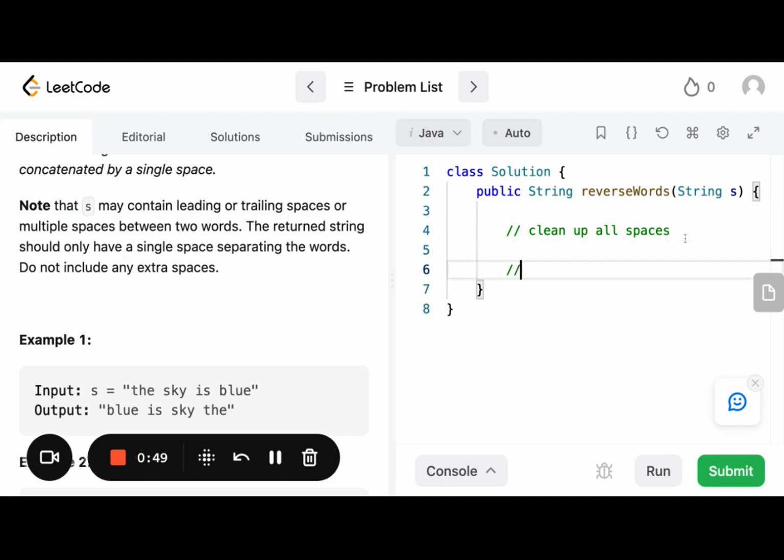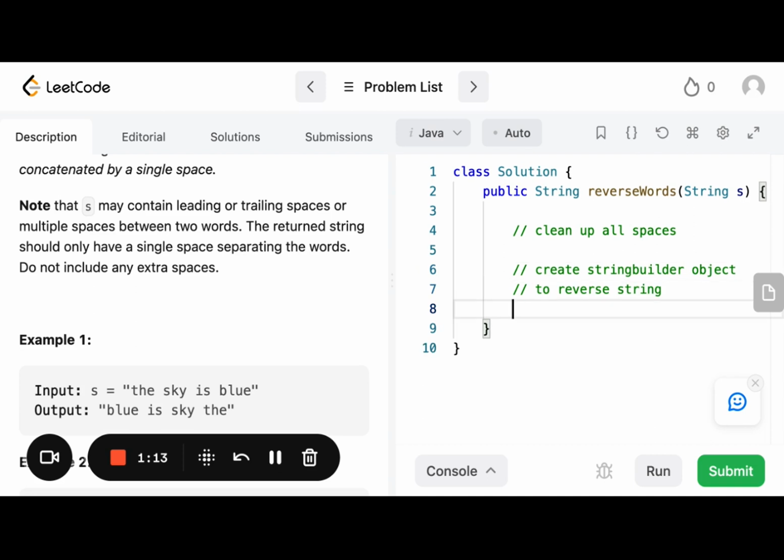Okay. After that, what do we need to do? Thinking back to the logic, we wanted to create a string builder so we could quickly reverse our string. So let's do create string builder object to reverse string and reverse individual characters in the string.